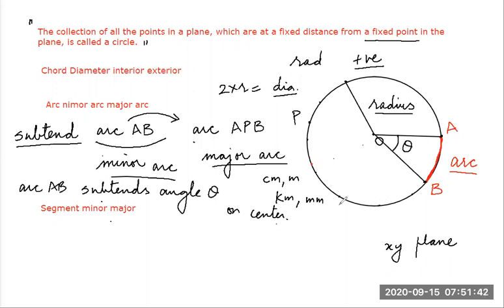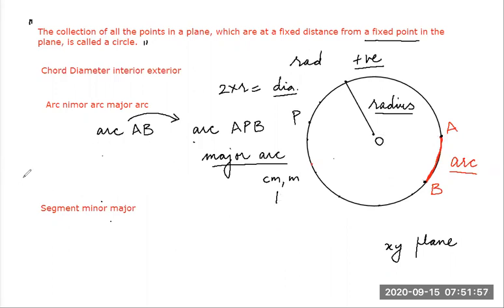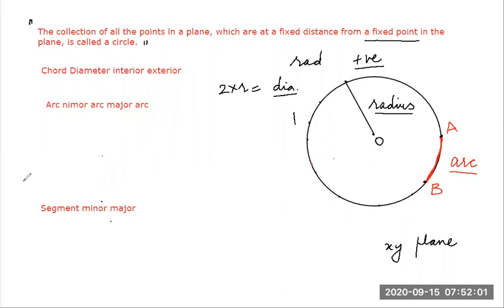Now students, you can very easily tell me, if the minor arc AB subtends angle theta on the center, the major arc will subtend which angle? 360 degrees minus theta. All right. I hope students you are writing down; it's better to take down notes.